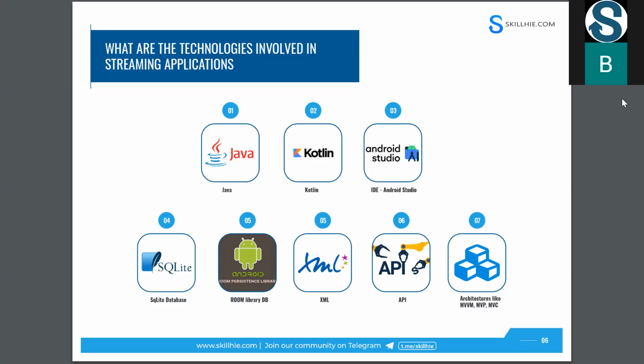See, when we compare MVP with MVVM, MVP is model, view, presenter, and here it is model, view, and view model. And I'll give you one example of why we use MVVM over MVP. I think everyone knows, and everyone will have an Android phone.